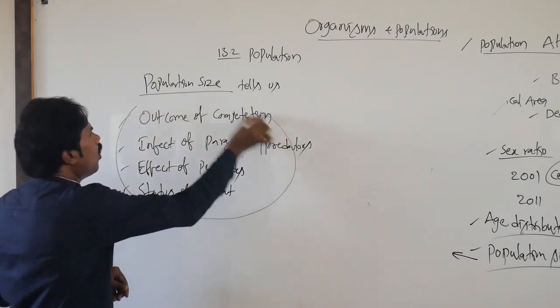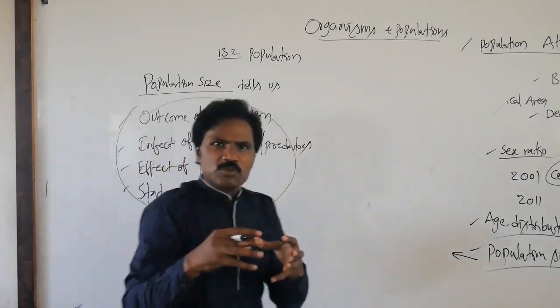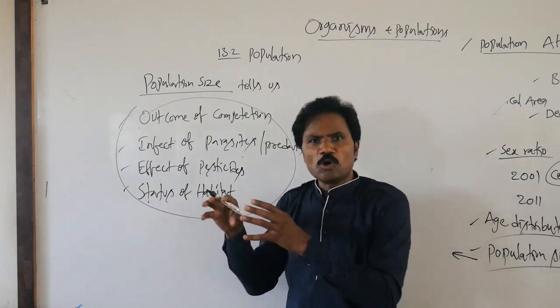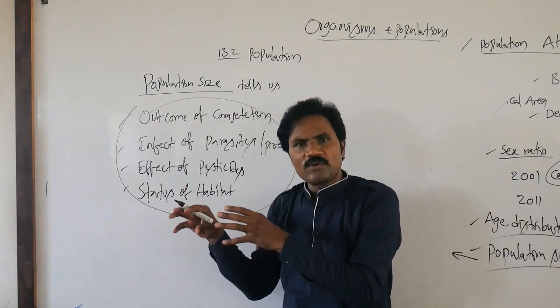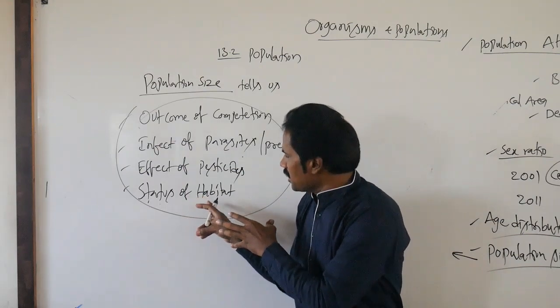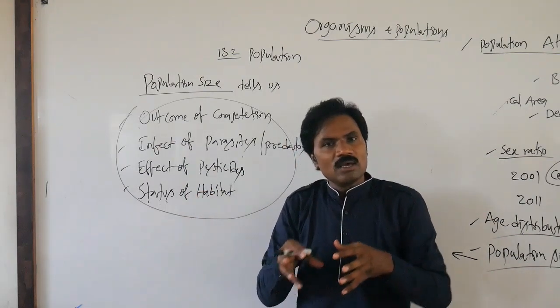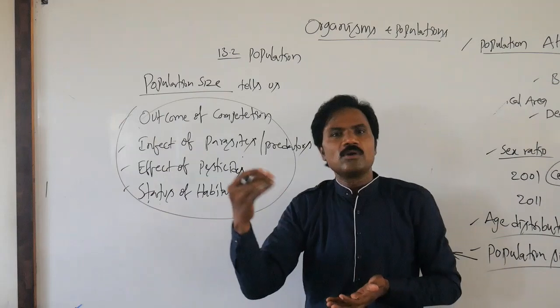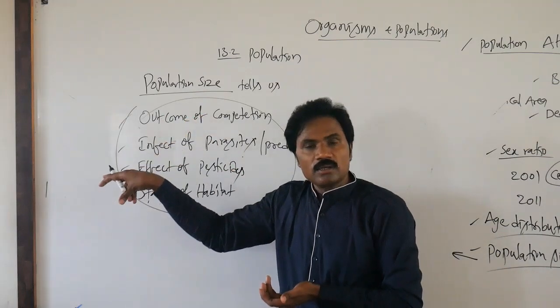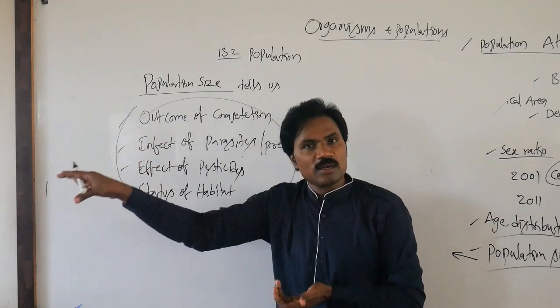All these tell the size of the population. If there are more parasites, the number of organisms automatically reduces. If the status of the habitat is unfavorable, fewer organisms are present; if favorable, more are present. If organisms are unable to compete, they are eliminated from their population.